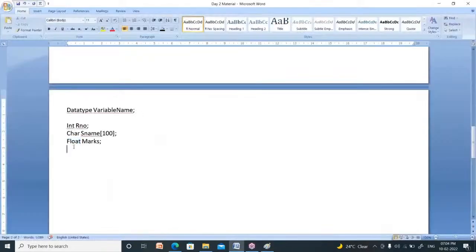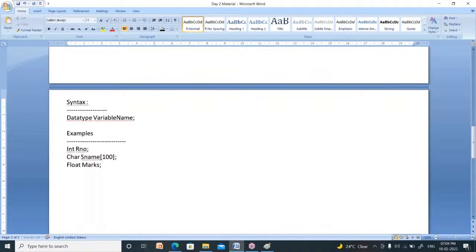So better to use float instead of double here. So these three are the examples of variable creation. This is the syntax. Syntax means how to use it. It tells how to use or how to create a variable. That is nothing but syntax.